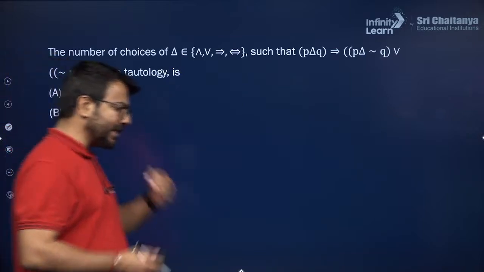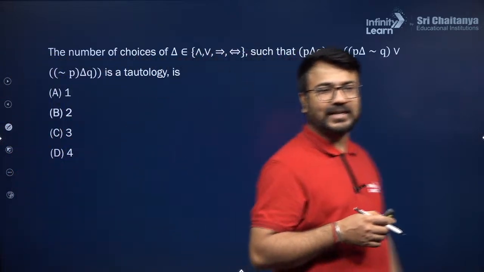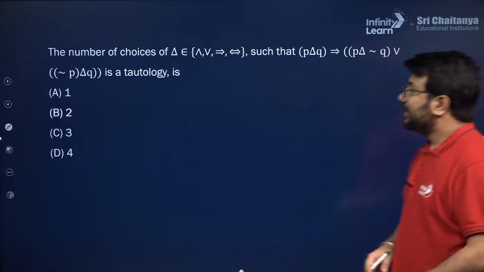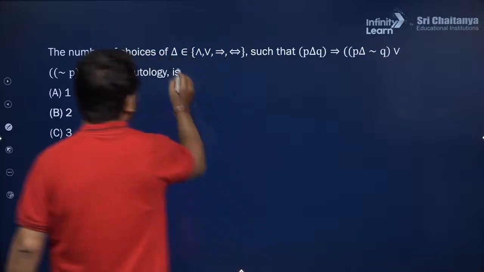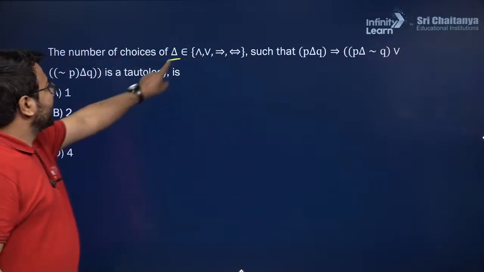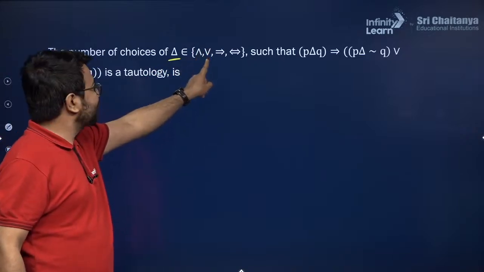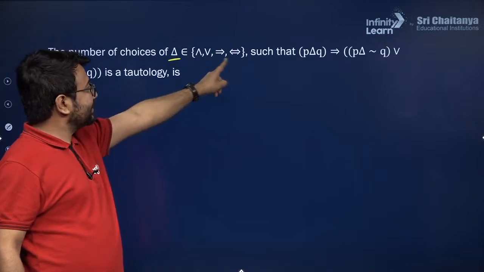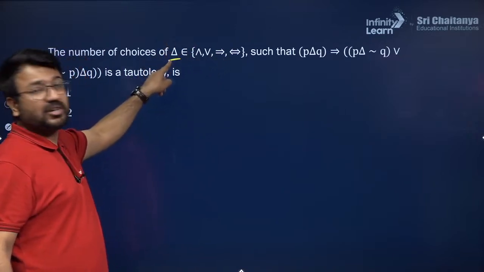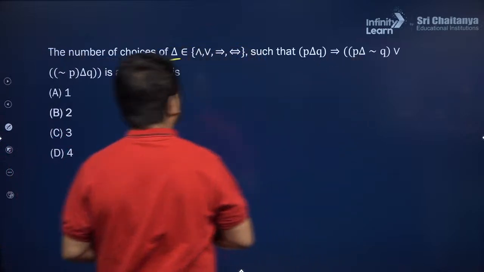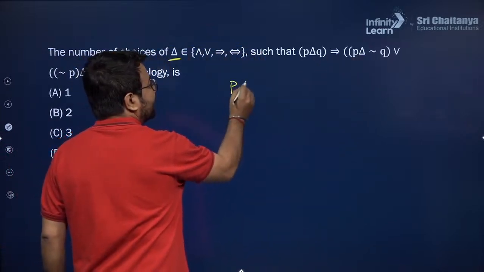Now let us pick up some questions from the chapter mathematical reasoning. So that mathematical reasoning also will help you a lot. Now the number of choices of this delta. Okay, a delta symbol is given to you and you have and symbol, or symbol, imply symbol, double implies. These are the symbols that you can pick up instead of delta, such that this particular expression is given to you, that P delta Q.